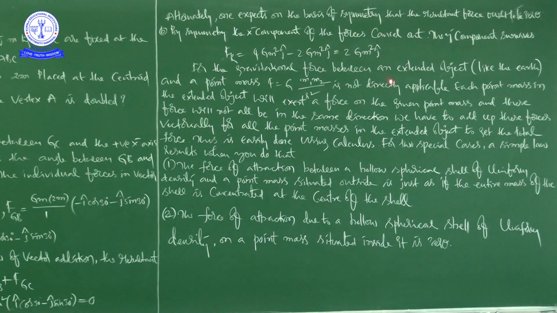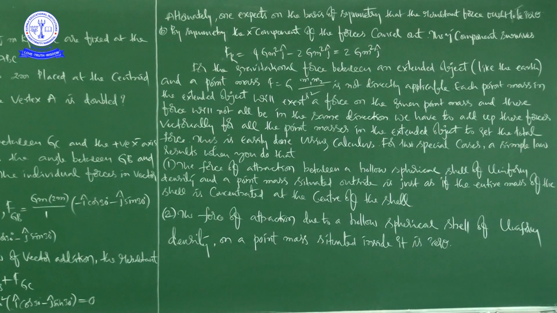For the gravitational force between an extended object like the earth and a point mass, the relation F equals G m1 m2 by r square is not directly applicable, because the earth is very big. I hope you can imagine the size of the earth, and a point mass is like a dust particle. So we can't apply this formula directly.